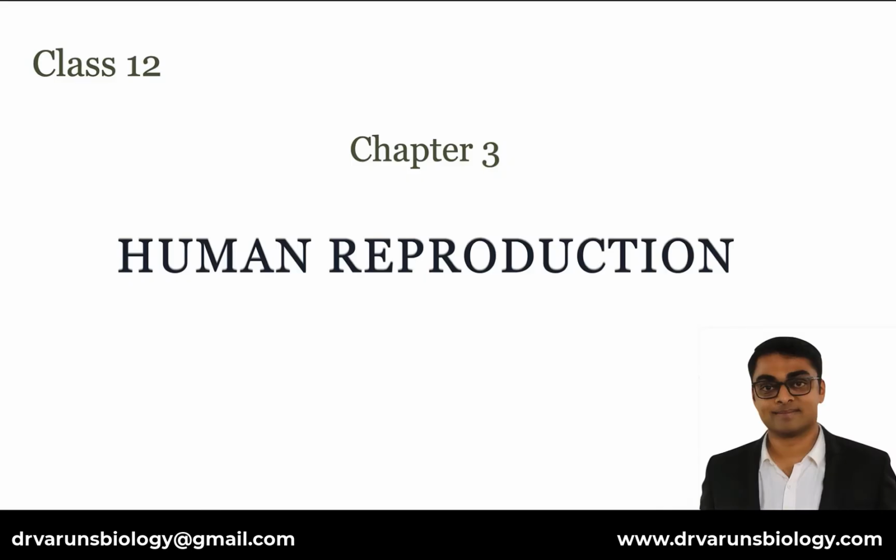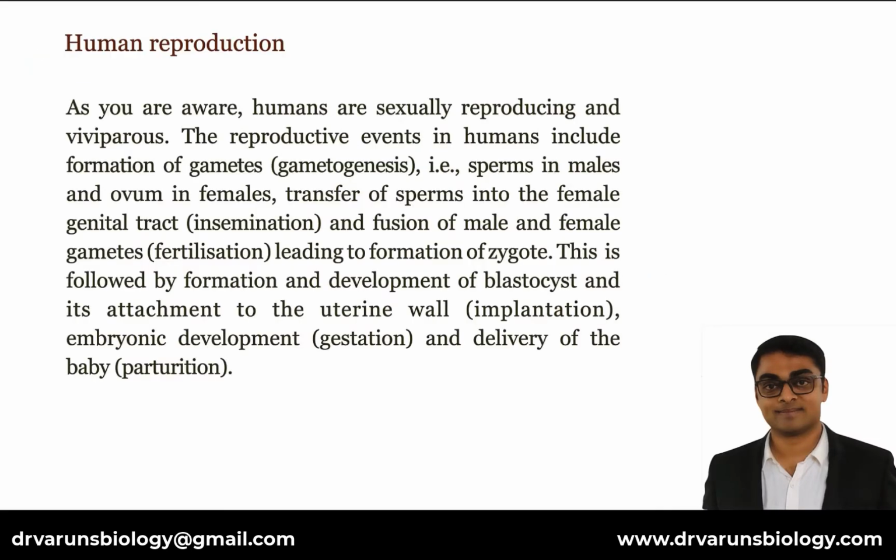Chapter 3, Human Reproduction. As you are aware, humans are sexually reproducing and viviparous. The reproductive events in humans include formation of gametes, gametogenesis, that is, sperms in males and ovum in females, transfer of sperms into the female genital tract, insemination, and fusion of male and female gametes, fertilization, leading to formation of zygote. This is followed by formation and development of blastocyst and its attachment to the uterine wall, implantation, embryonic development, gestation, and delivery of the baby, parturition.